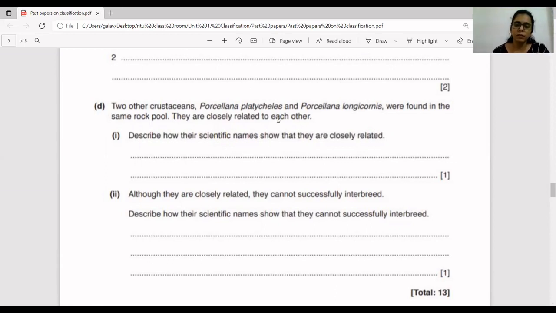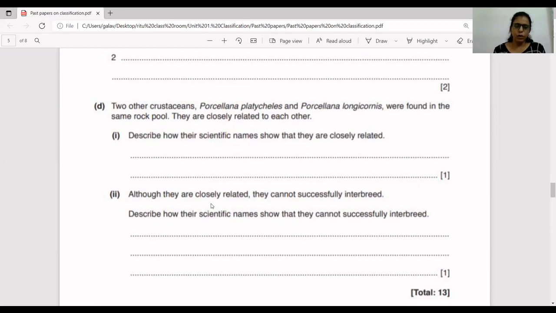If you look at the scientific name, you are already aware that the scientific name of all organisms has a genus as well as a species. Okay, so the genus of these two organisms is the same, only the species is different. That means the genus is the same, that means they are closely related to each other. So this question is asked only for 1 mark, so you can just write down here that both the organisms belong to the same genus, hence they are closely related to each other. Just by mentioning that they belong to the same genus, you will get 1 mark.